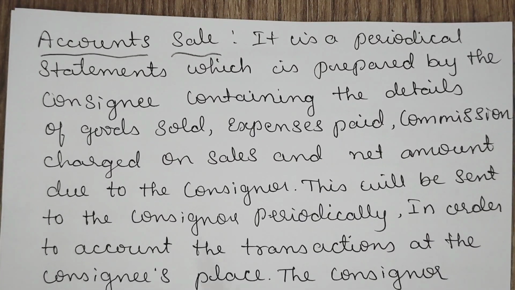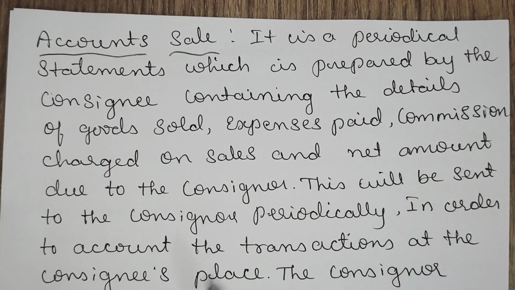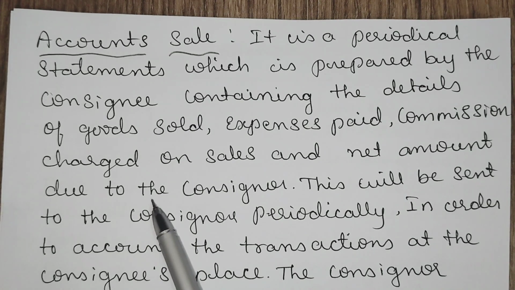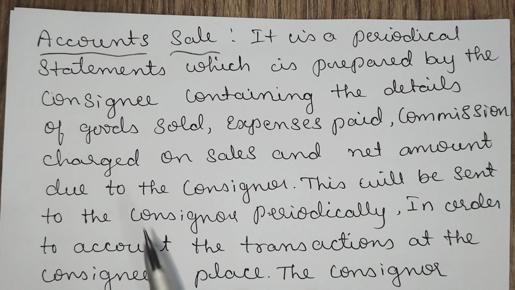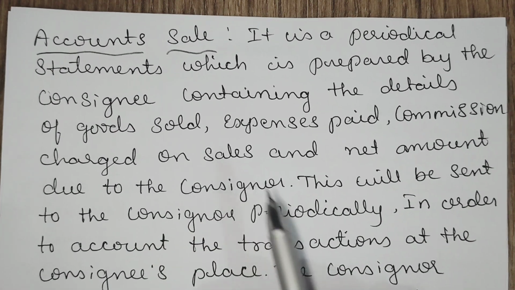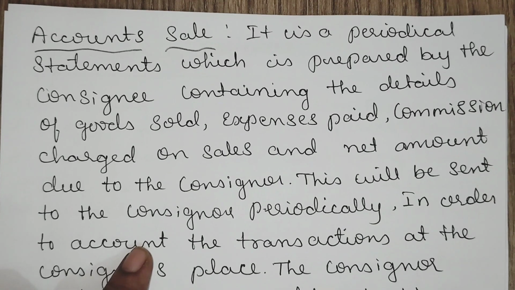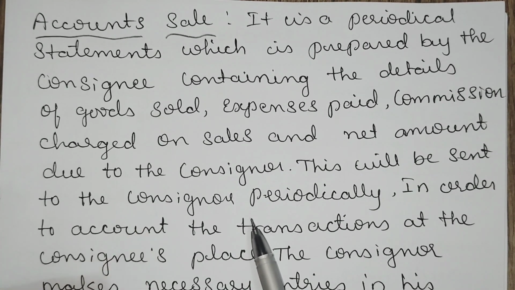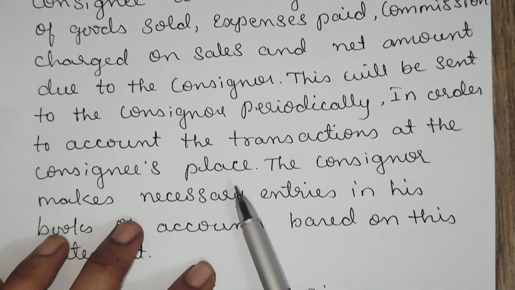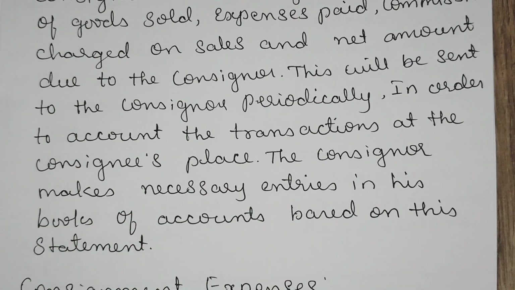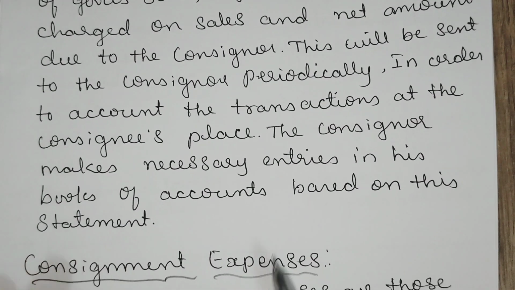Then the account sales. This is the periodical statement prepared by the consignee, and this contains the details of goods sold, expenses paid, commission charged on sale, and the net amount due to the consigner. This will be sent to the consigner periodically. These are the accounting transactions at the consignee's place, and the consigner makes the necessary entries in his books of account based on this statement.